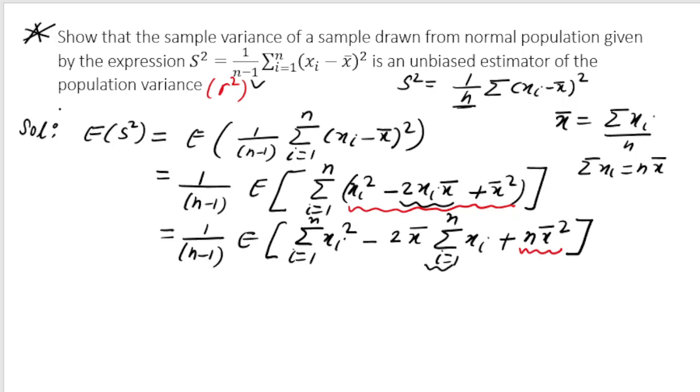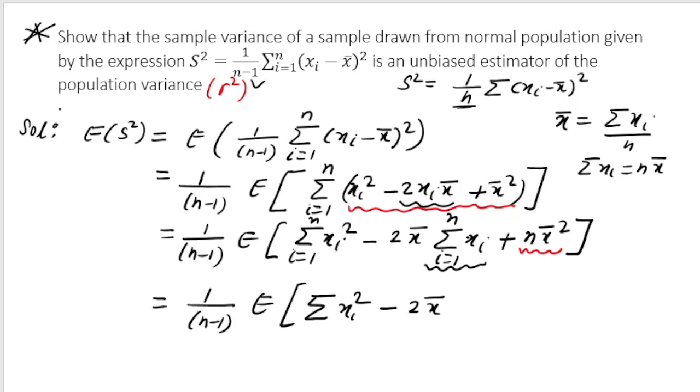So let me write the next step. I am writing 1 by n minus 1 into expectation of summation xi square. Here it is 2 x bar, and the summation of xi is nothing but n into x bar. So for this I am writing n into x bar, and plus n into x bar whole square.